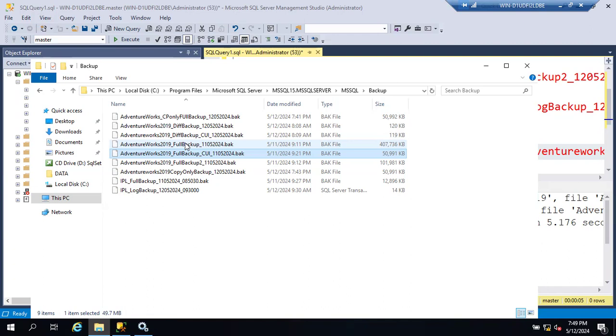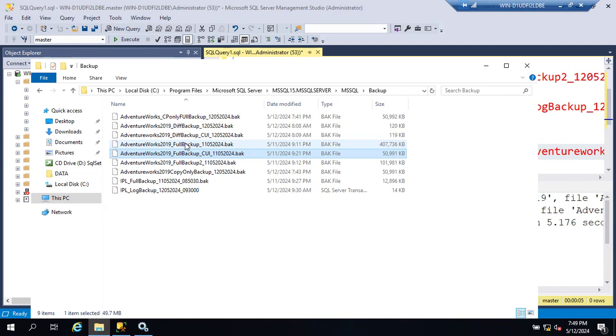The ideal value is 15 minutes, but it's your wish. You can take a log backup or a full backup every 1 minute also, no one will ask you. But we'll follow some standards in the organization. As per the standards, some companies go for weekly full, daily differential, and every 50 minutes log backup. In that also, whenever you want, you can schedule it and change it.